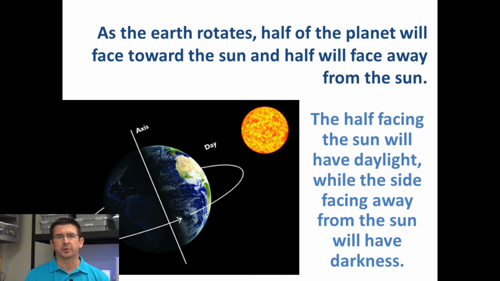So always during the course of this 24-hour cycle, half of the Earth is facing the sun and half of the Earth is facing away from the sun. So half of the Earth will always have daylight and half of the Earth will always have night. It just depends on where on Earth you're at and what part of Earth's rotation we're currently in as to whether you'll have day and night at that point where you're at on Earth.